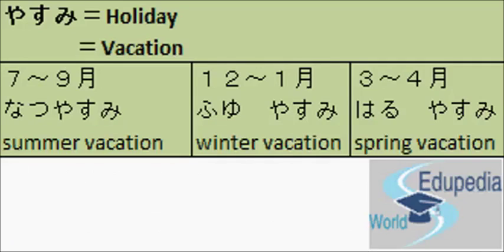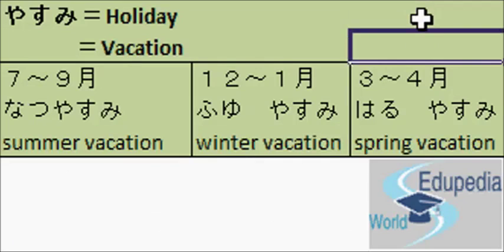The next part or the next session of Hatten is Yasumi, or holiday, otherwise vacation. So in Japan from July till September it is summer vacation. From December till January it is winter vacation. From March till April it is spring vacation. So summer vacation is called Natsu Yasumi in Japanese. Yasumi means holiday or vacation. Natsu means summer.